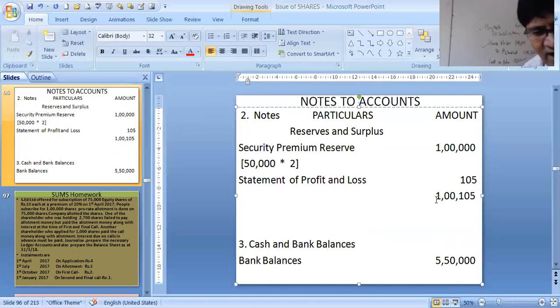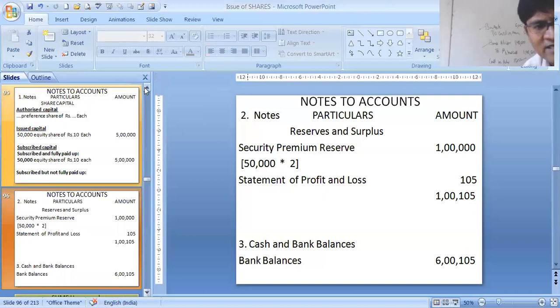And cash and bank balance we have received. We have seen it was 6 lakh something. We have got the balancing figure in our cash book, bank column, which we have prepared. So this is our figure, 6 lakhs 105, 1 lakh 105 and 5 lakhs. These three figures we are writing along with the note in our balance sheet.